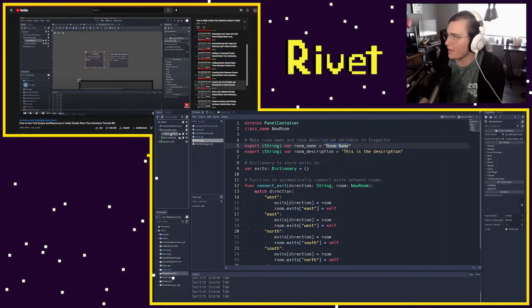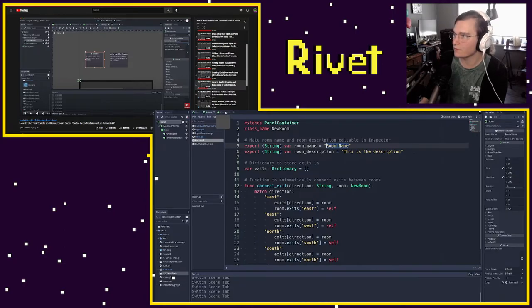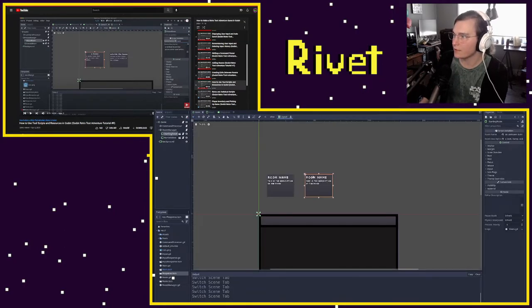I wonder why it's not setting the... because it's supposed to be setting the room name and the description up here, but it's not. This is the description of the room.